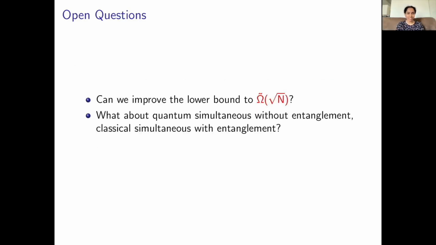The other direction is to prove separations between other models of communication complexity. For example, we could weaken the model of quantum, for example, quantum simultaneous without entanglement. Or we could prove advantages against stronger classical models.